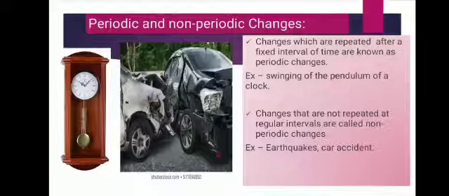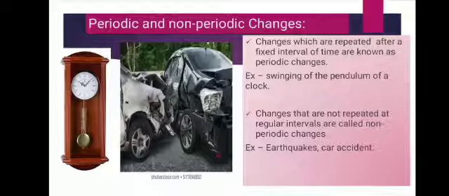But burning of butter is a chemical change, because many new substances such as smoke, gas and water vapor are formed. The same example you will get in melting of wax also, or burning of wax. Melting of a wax candle is a physical change and burning of wax is a chemical change, because in burning, when we burn anything, we get new substances: ashes, smoke, gas, water vapor, etc.